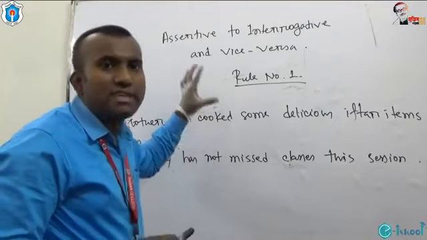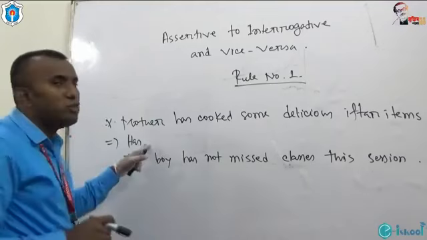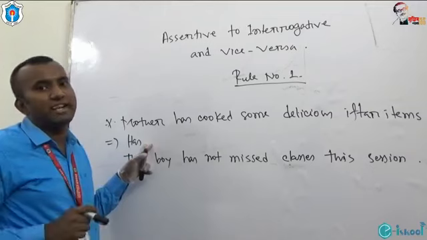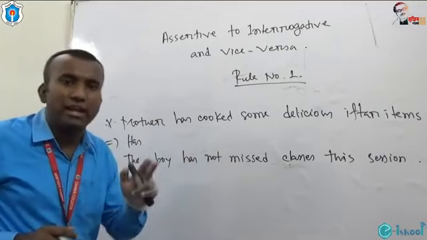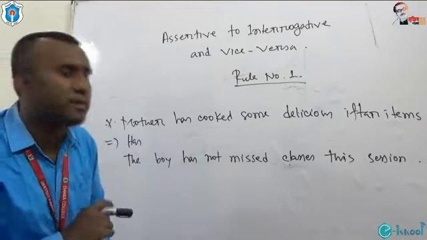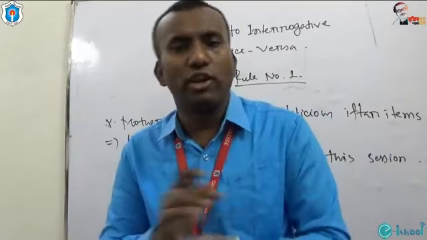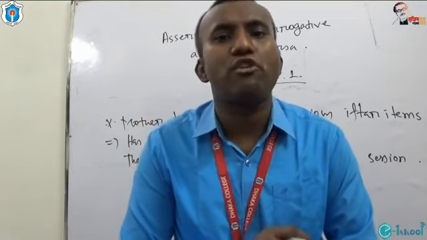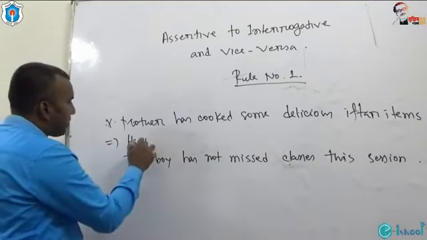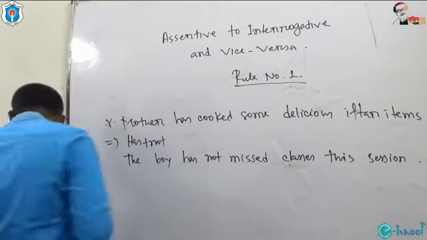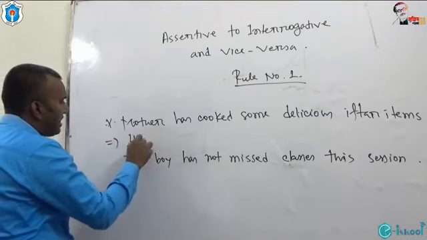If the assertive sentence is in affirmative form, we have to make it negative. That means we have to put not in the interrogative sentence. If assertive is affirmative, interrogative will be negative. To make it negative, we have to use not. I'd like to suggest that if you want to make a negative interrogative, please use the contracted form. Contracted form means the short form. Has plus not is called hasn't. I have used hasn't.